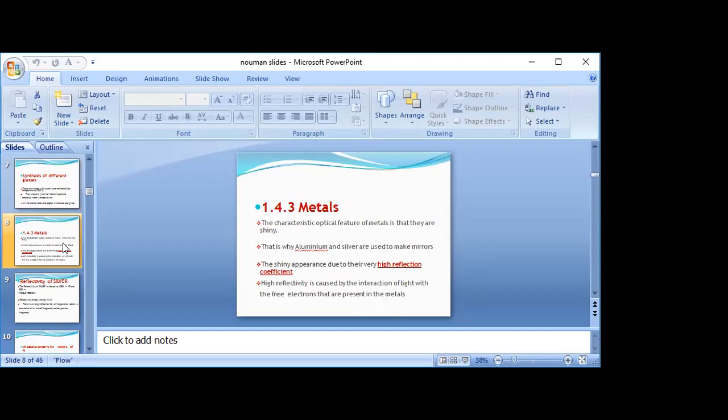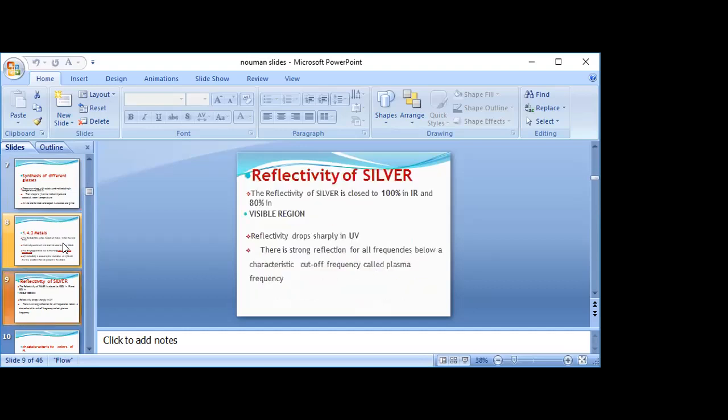Metals. The characteristic optical feature of metals is that they are shiny. The shiny appearance is due to their very high reflection coefficient. High reflectivity is caused by the interaction of light with the free electrons that are present in the material.